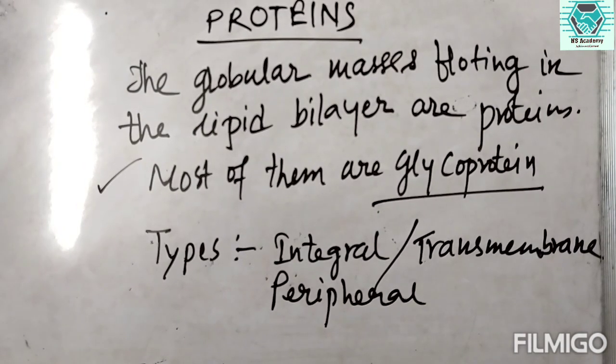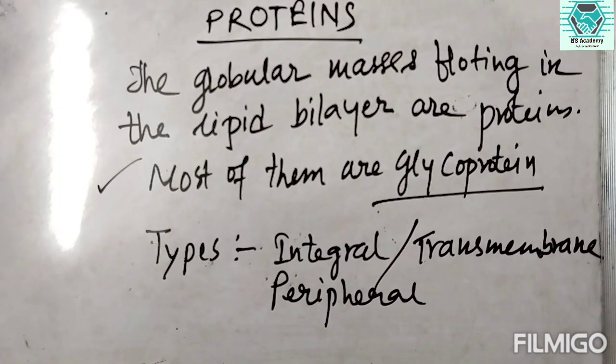Now another important portion of the cell membrane are proteins. So after lipid having the major quantity or amount in the cell membrane structure, then comes the proteins. The membrane proteins are actually globular masses which are floating in the lipid bilayer, and most of them are glycoproteins.